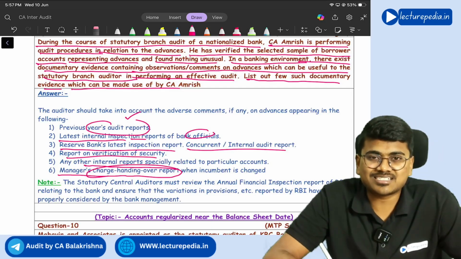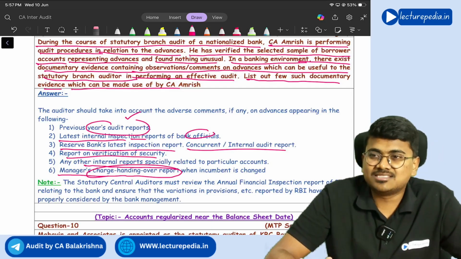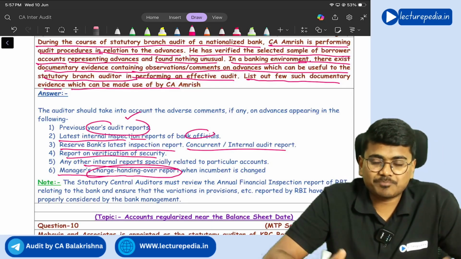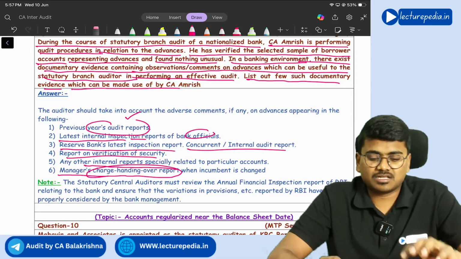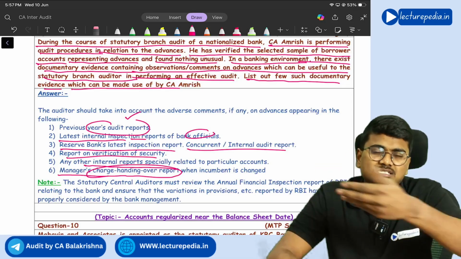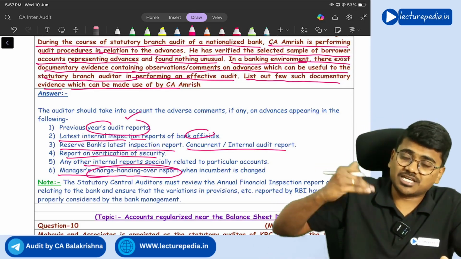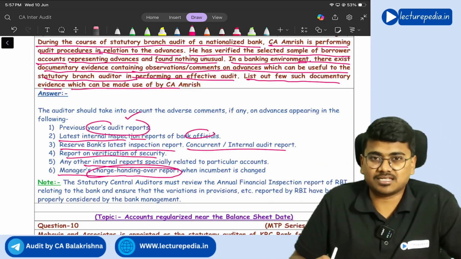What is manager charge handing over report? See, in case of banks, generally same manager will not be present for the single branch continuously. Managers will change at least once in every 3 years.